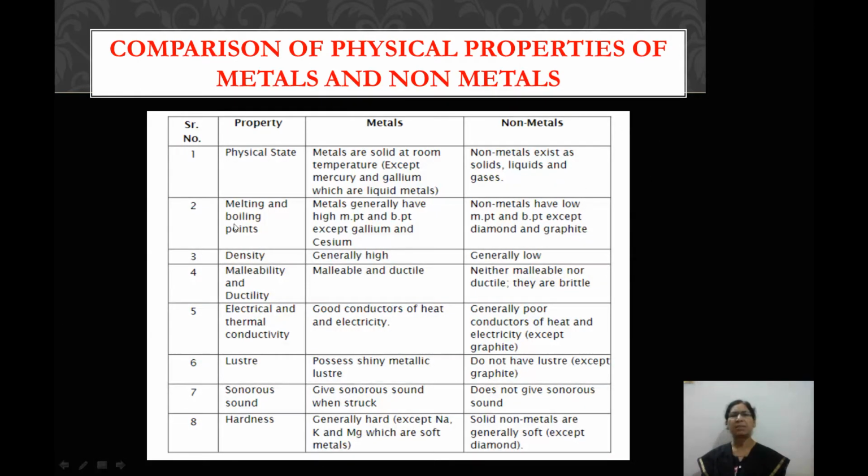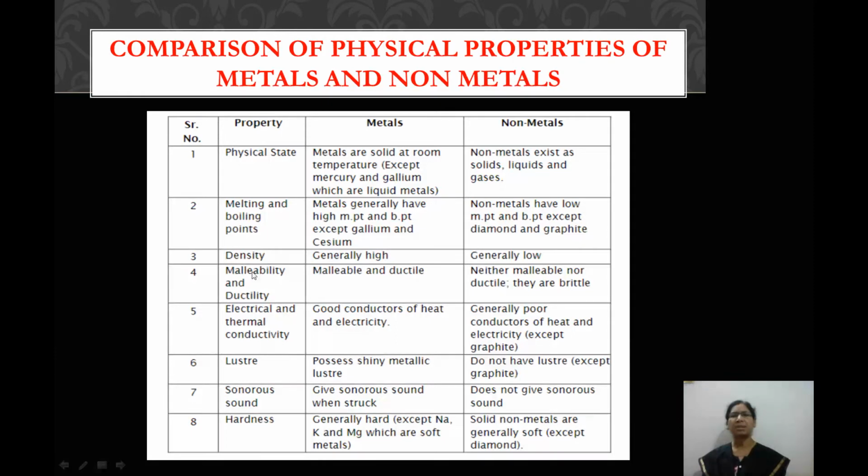Next comes melting and boiling points. Metals generally have high melting point and boiling point except gallium and cesium. Non-metals have low melting point and boiling point except diamond and graphite. Our next property is density. So metals have generally high density and non-metals have low density.